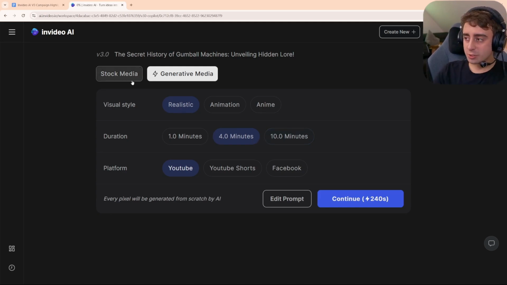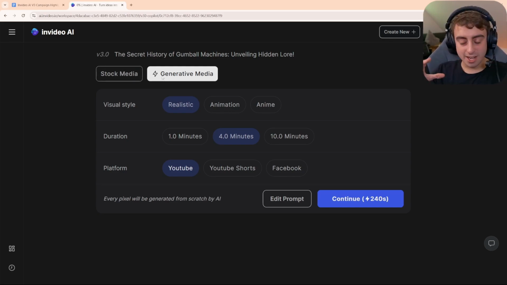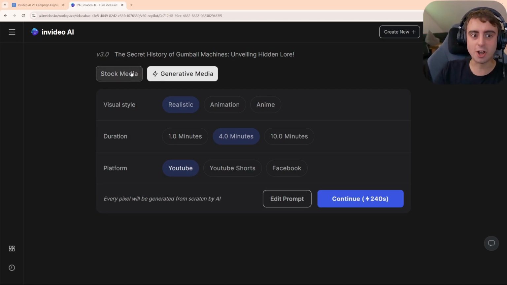You're going to notice a new section up here in comparison to InVideo V2, which allows you to choose from stock media or generative media. The stock media comes from a variety of different sources and is pre-recorded in the past by humans. The generative media pings AI video generation APIs and creates you a bunch of pre-prompted videos, which likely will be more in tune with your video than the stock media, right?